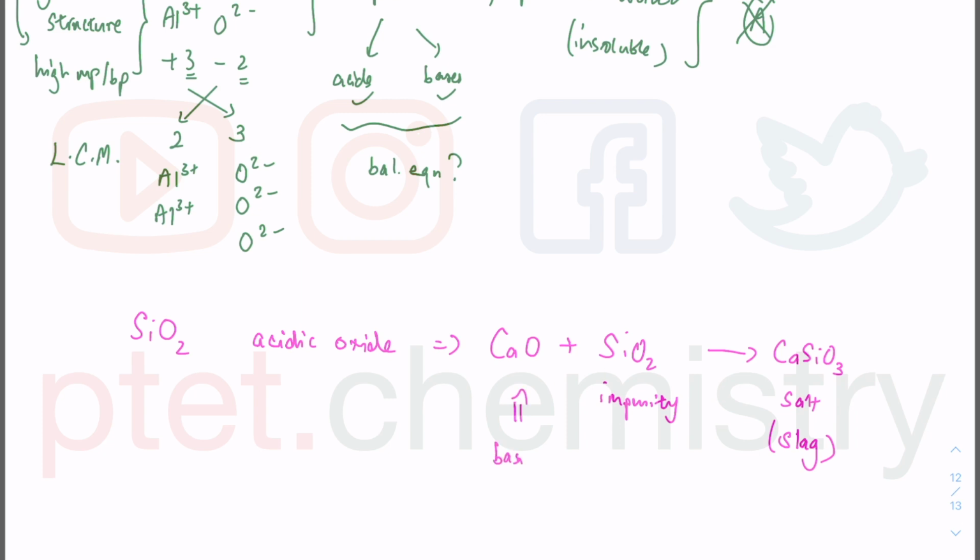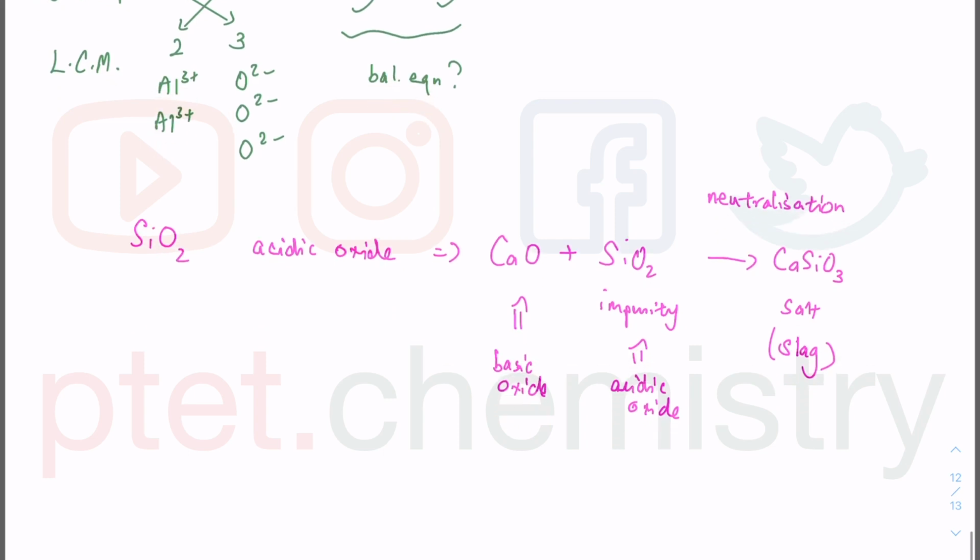So this is a basic oxide, and you have an acidic oxide. What you get is a salt as a result of neutralization. This is not new chemistry, it's straight from the chemistry of extraction of iron from O-level or IGCSE level chemistry. So it's not amphoteric, it's an acidic oxide, which means we are left with option D, having crossed out the other options from what I discussed earlier.